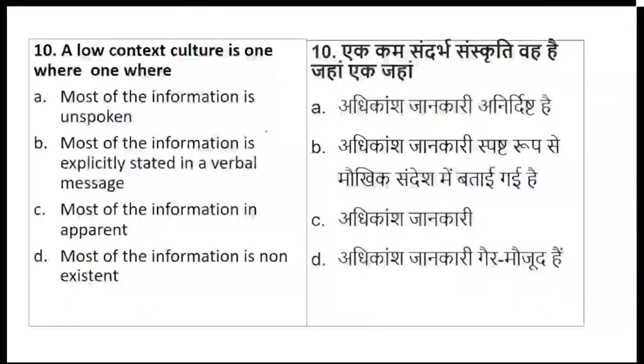So what is called as a low context culture? It's one where what? Okay, I'll give some time for you to just read it and come to the conclusion quickly.